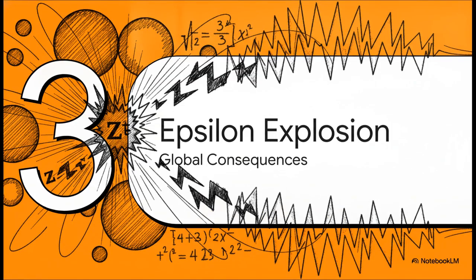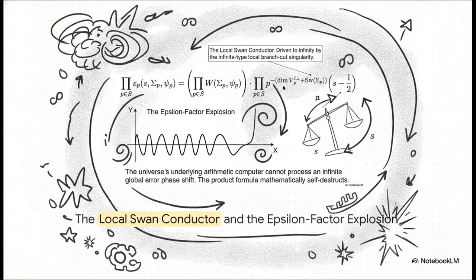Which brings us to part 3, the epsilon factor explosion. Take a close look at this equation, because things are about to break down. If zeta is not nilpotent, it creates this infinite-type local branch-cut singularity. You see that local Swan conductor term, Sw_a? That anomaly drives it straight to infinity. And when you plug infinity into the scaling exponent of the global epsilon factor, well, look at the wave graph. It mathematically self-destructs. The macrostability we need is totally annihilated.